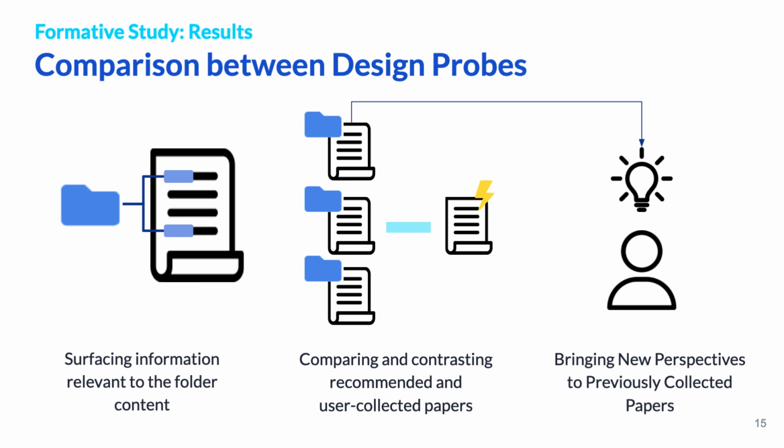Participants also expressed the need for descriptions focusing on comparing recommended papers with their existing collection, since it helped them recognize new papers that directly build on a paper they had collected, which is a main goal of sense-making a new paper. Our study also revealed that showing the comparison between new and existing papers leads to a rediscovery of the relevance and potential new perspectives of their previously saved but not thoroughly examined papers.